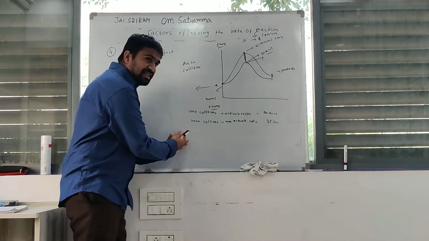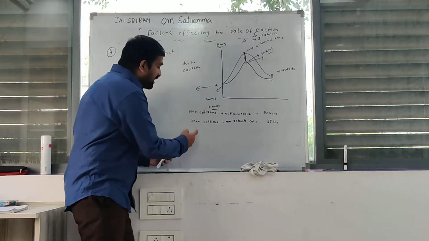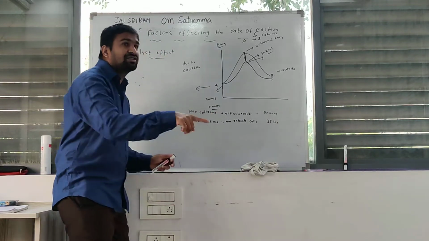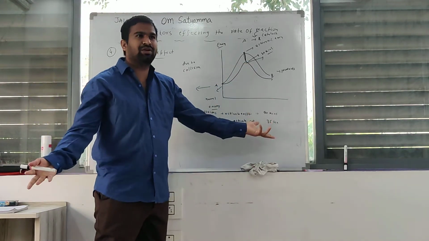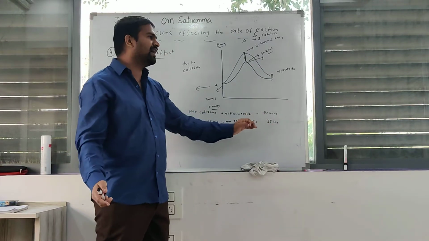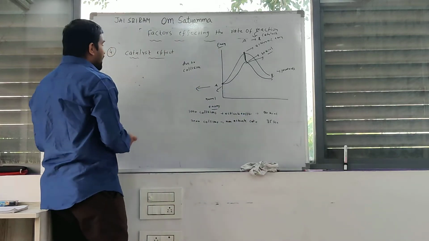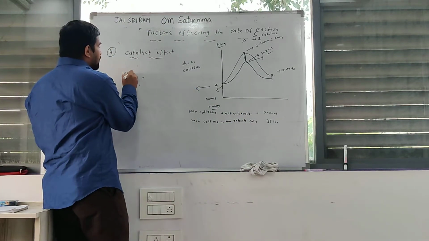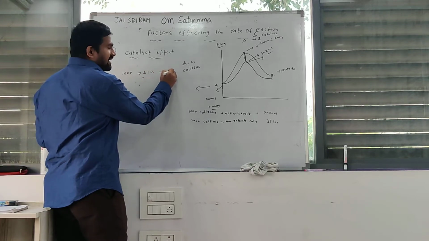You can observe this. After adding the catalyst, the remaining 2000 collisions are also activated collisions. Why? Because the activated energy is 30 kilocalories, but here 35 kilocalories are released. That's why the 2000 collisions are also active. Initially 1000 activated collisions converted reactant.